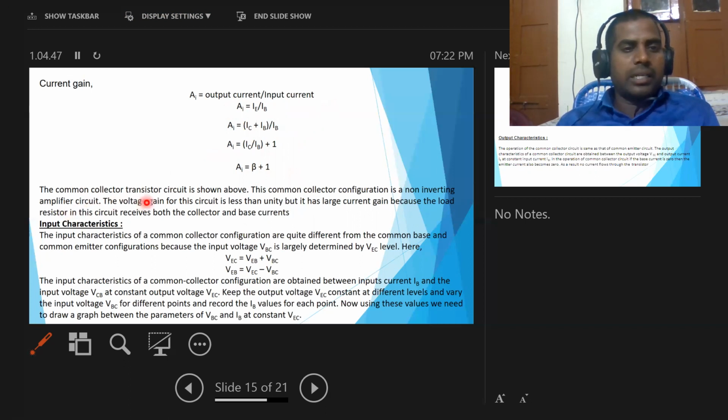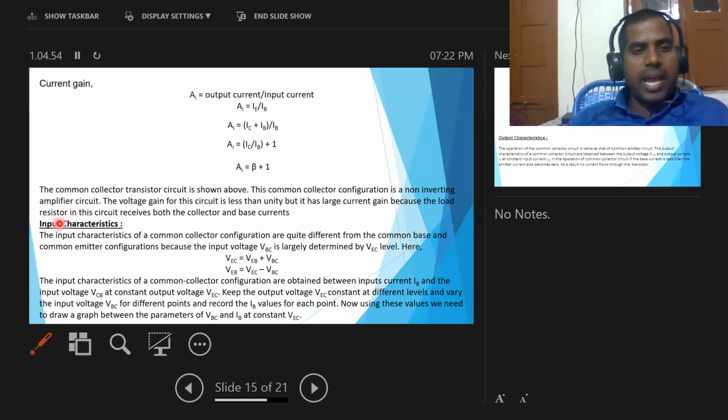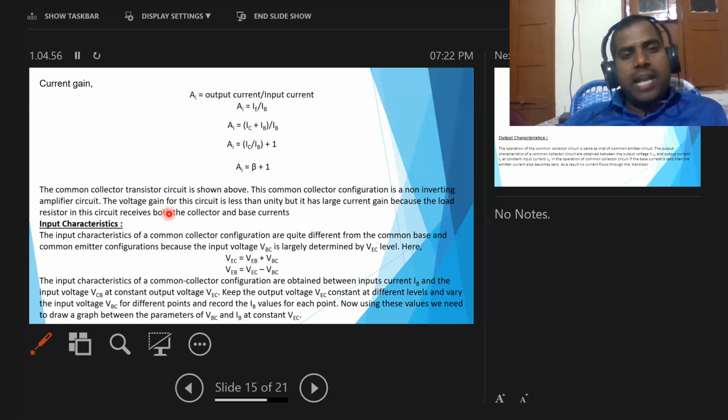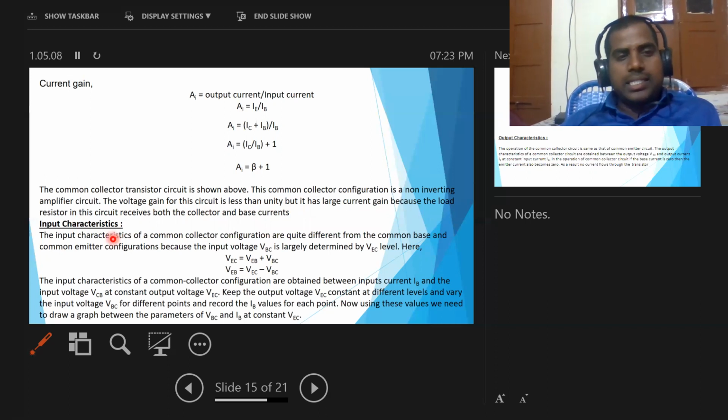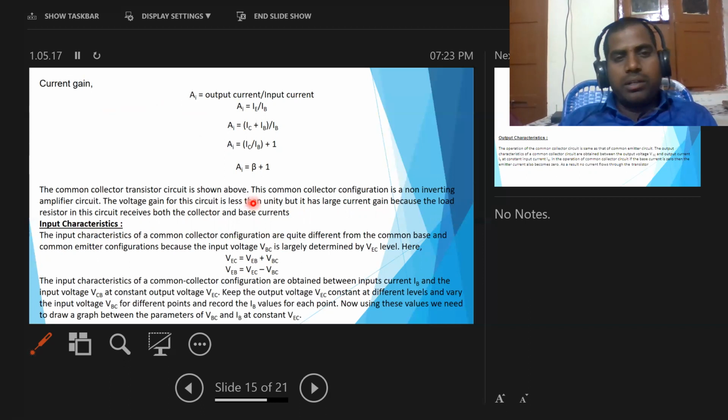The common collector transistor circuit is shown above. This common collector configuration is a non-inverting amplifier circuit. The voltage gain for this circuit is less than unity, but it has large current gain, because the load resistor in this circuit receives both the collector and base currents. Okay, this is the equation for current gain for common collector configuration.